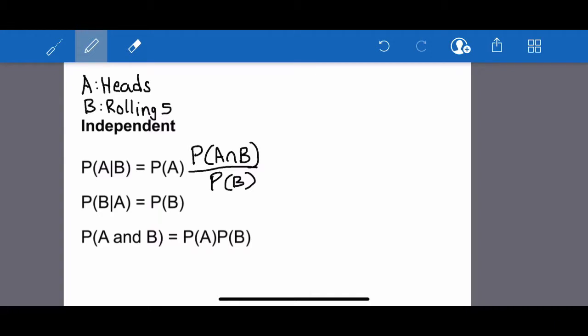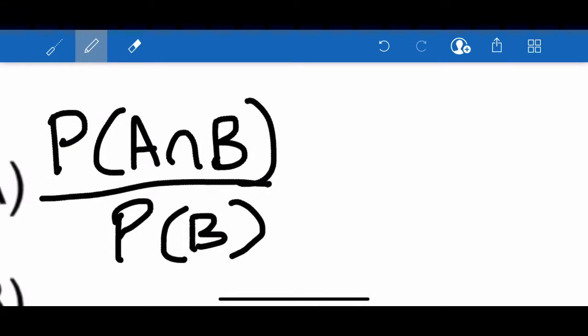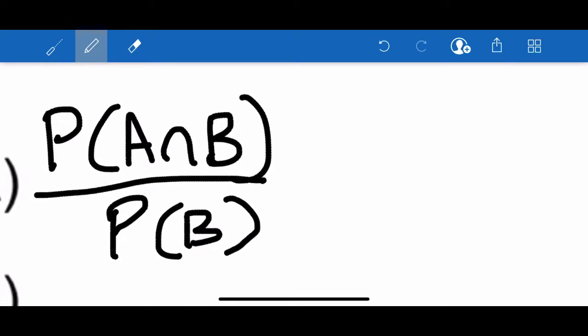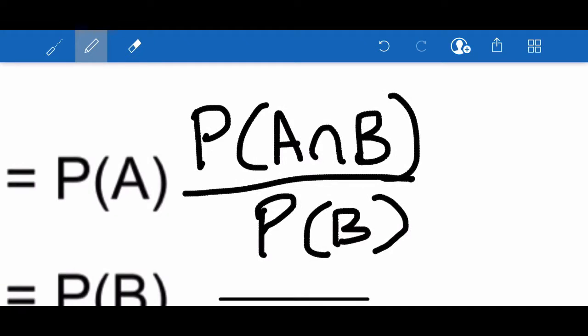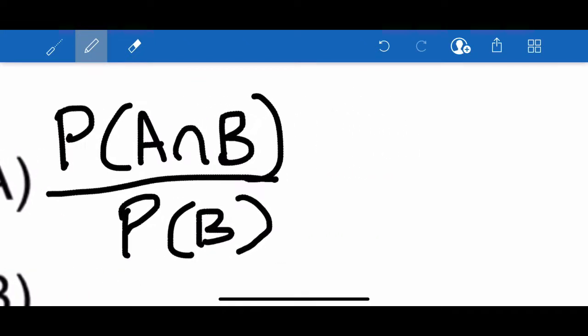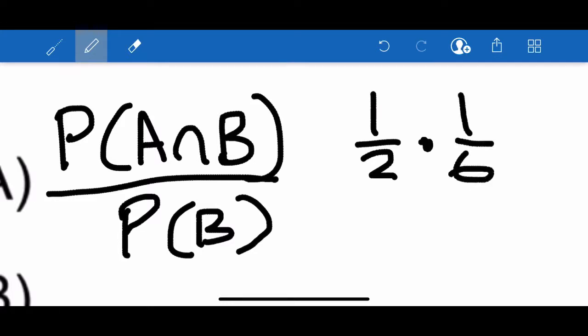And the way we can find the probability of A given B is by doing the probability of A and B over the probability of B. So if we do that, we can find that this should equal just the probability of A because these events are independent. So the probability of A is 1/2 because you're flipping a coin, and the probability of B is 1/6 because you are rolling a die.